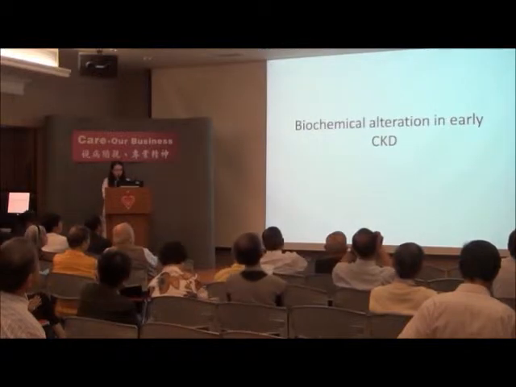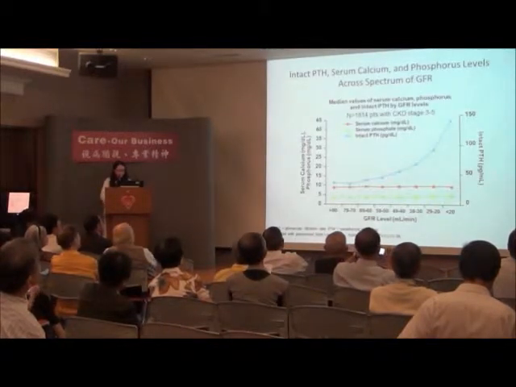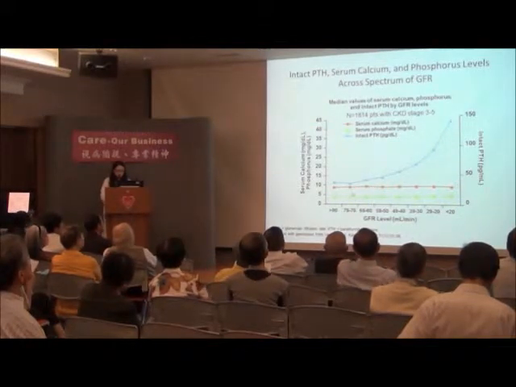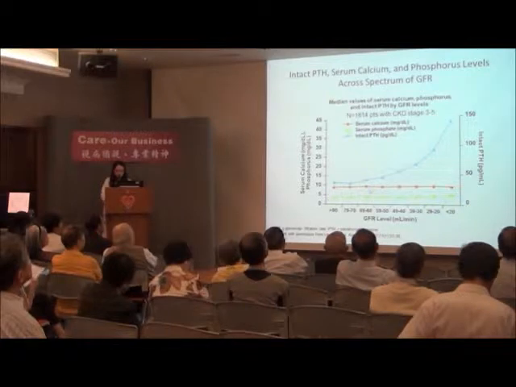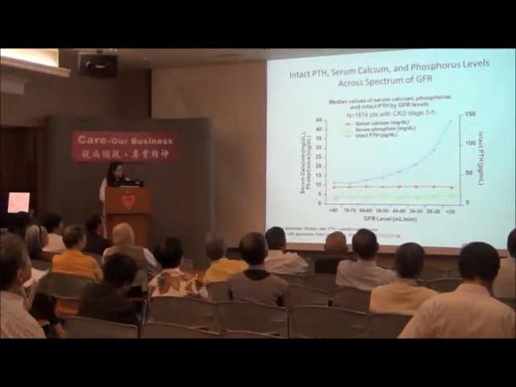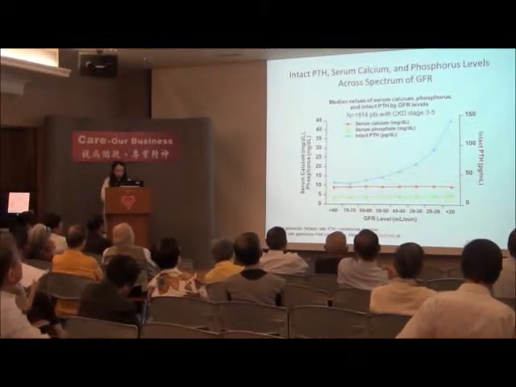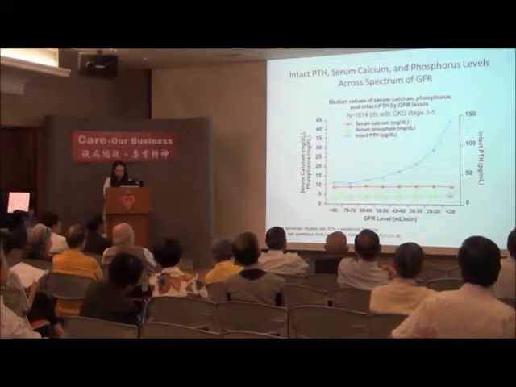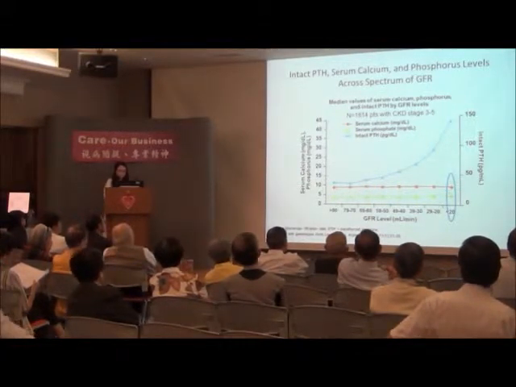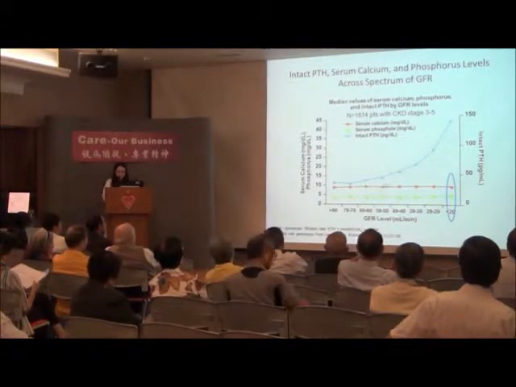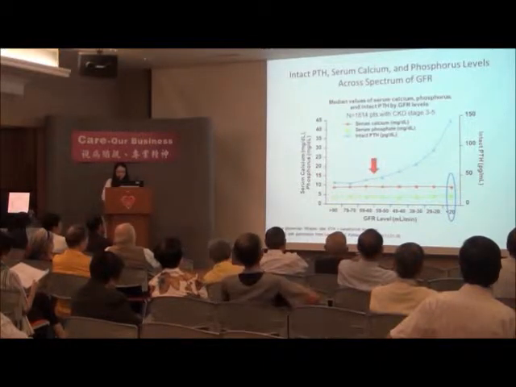Concerning the biochemical alteration in early CKD, this is a study by Levine and his colleague in 2007, and you will notice that the serum calcium, which is shown as an orange line, and also the phosphate, shown as a green line, will remain relatively stable until the GFR dropped below 20 ml per minute. However, for the PTH, you will notice that the PTH started to rise when the GFR dropped below 60 ml per minute.